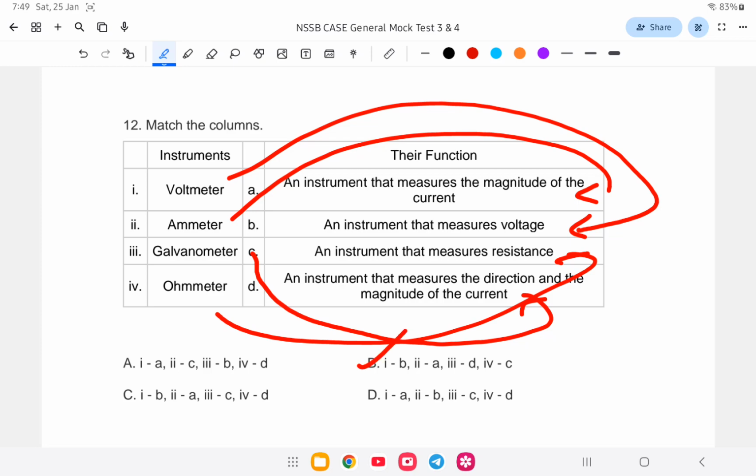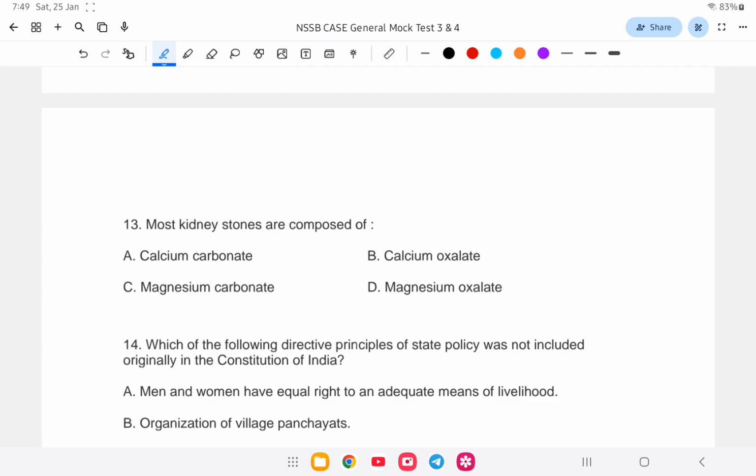Next question. Most kidney stones are composed of what? Is it A, calcium carbonate, calcium oxalate, magnesium carbonate, or magnesium oxalate? So, what is the kidney stone composed of? It is composed of option number B, that is calcium oxalate.